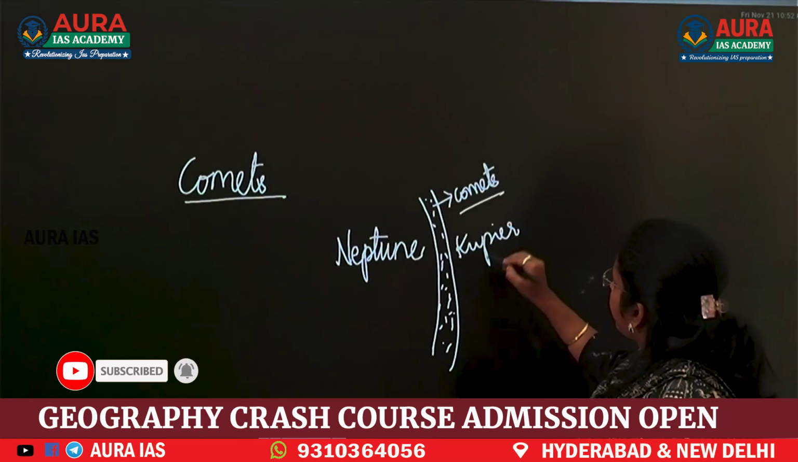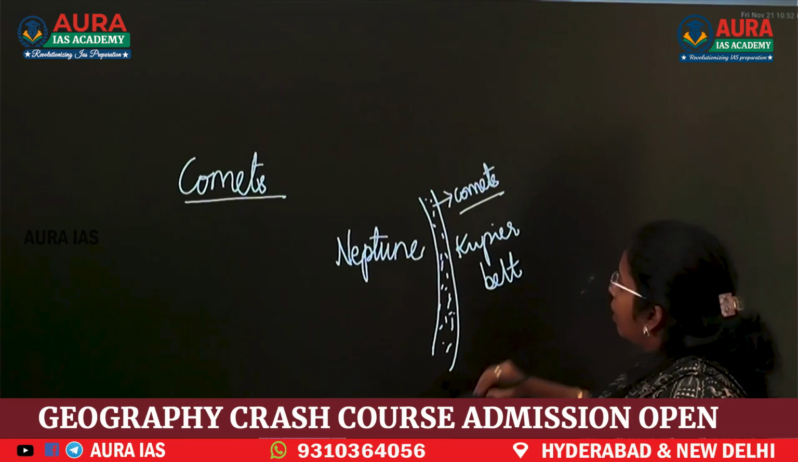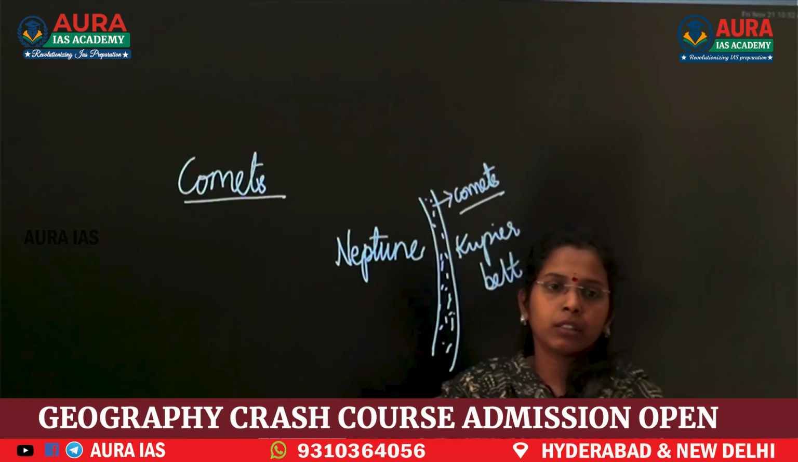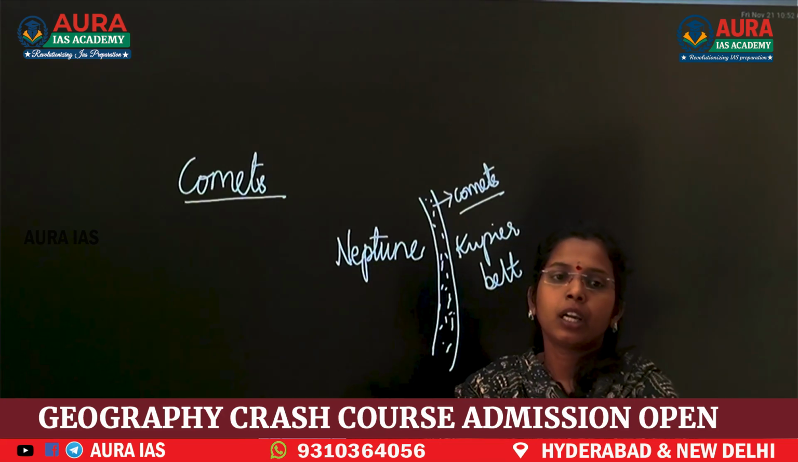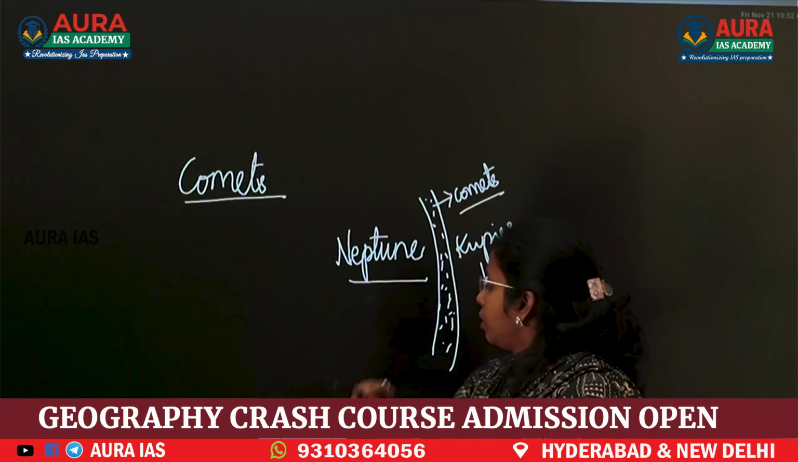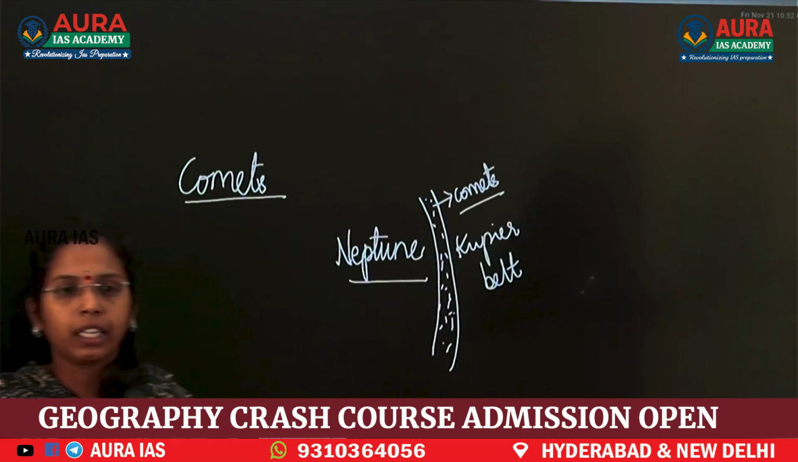Kuiper belt. The asteroid belt is between Mars and Jupiter. Now this Kuiper belt is after Neptune. Till here, basics are clear.